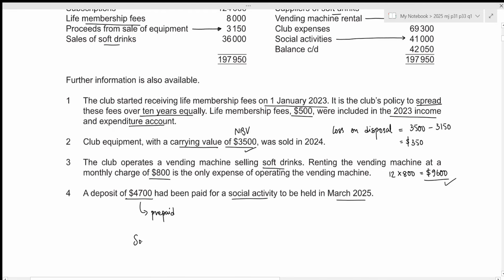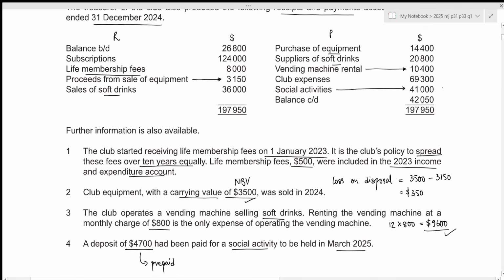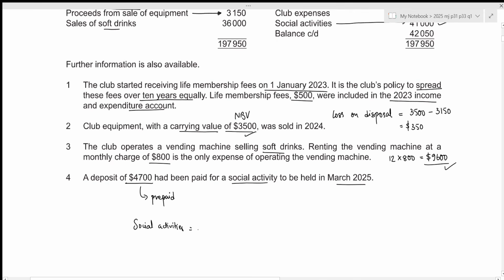So for social activities, the total amount that we paid during the year was 41,000, out of which 4,700 belongs to next year. So we're going to remove it, which results in 36,300. This is our amount for the year, which is to be included within the financial statements for the year 2024.